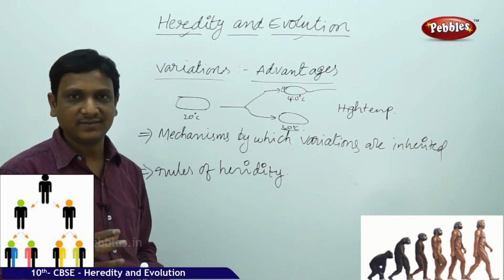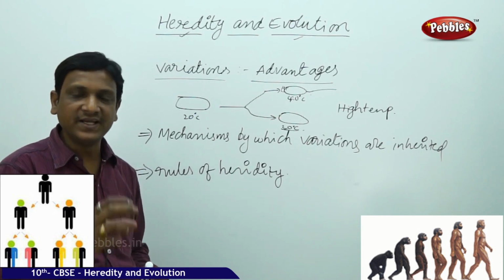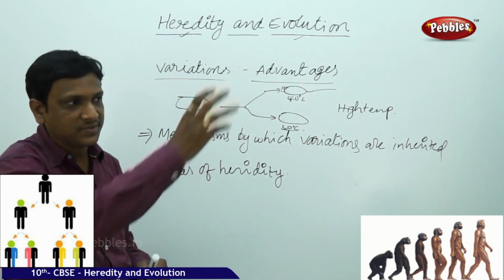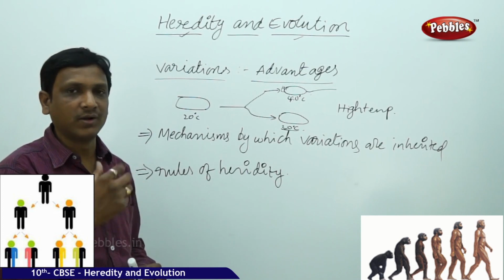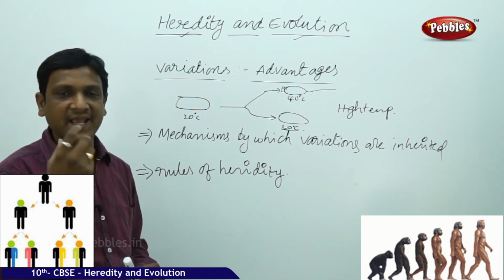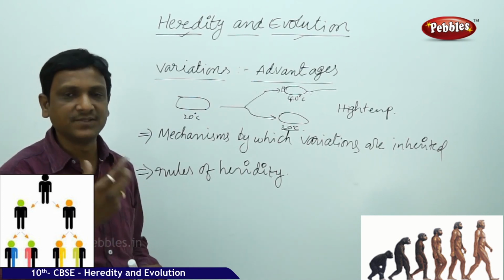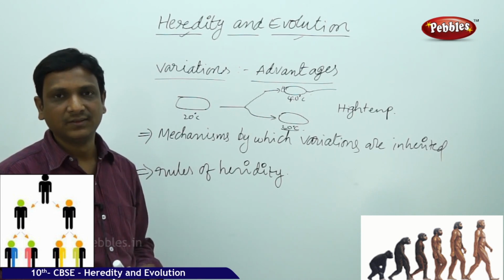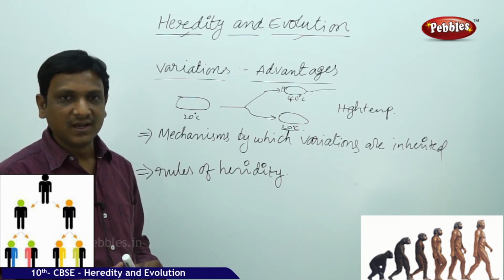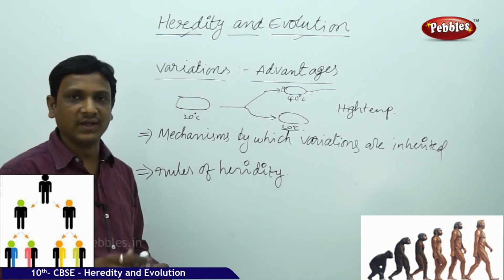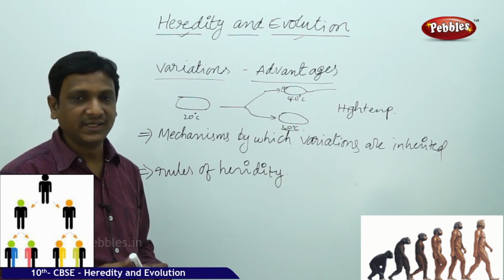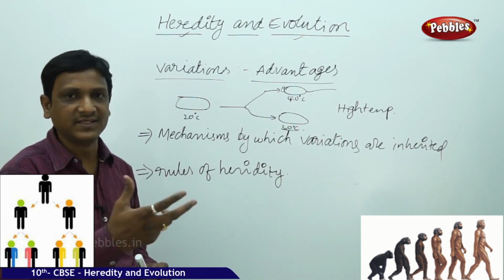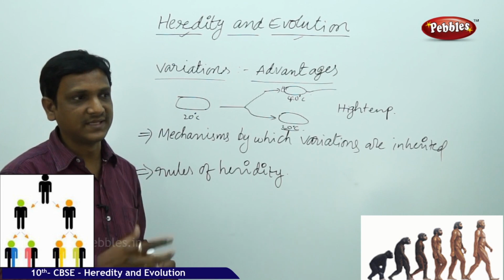To see this, you need to observe a number of generations. If you wanted to study how variations are inherited in humans, you would need to see some 10 generations, but that is not possible in your lifetime.